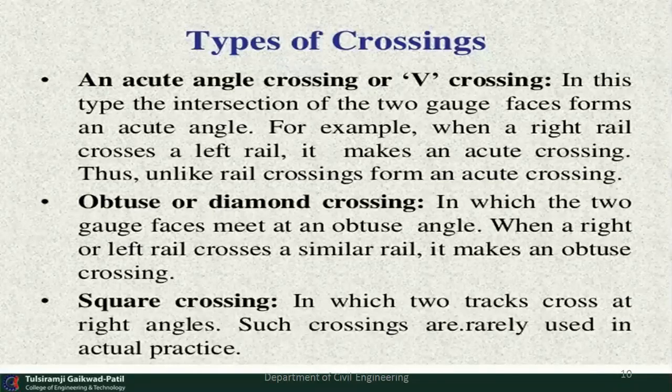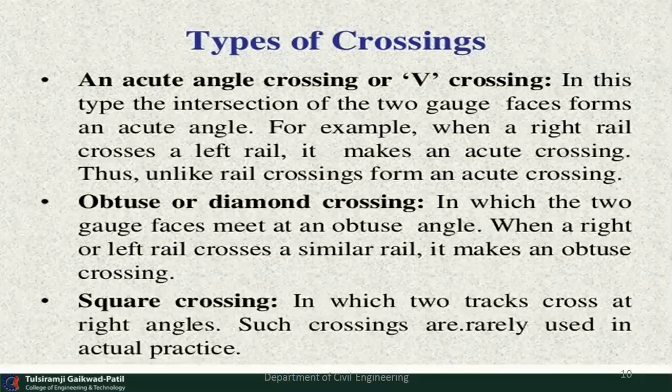Second one is the obtuse or diamond crossing. It is a diamond shape, so it is called a diamond crossing, in which the two gauge faces meet at an obtuse angle. When a right or left rail crosses the similar rail, it makes an obtuse crossing. And all these crossings are useful for changing the tracks.